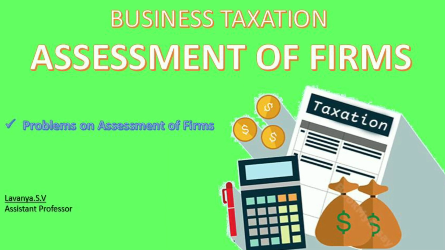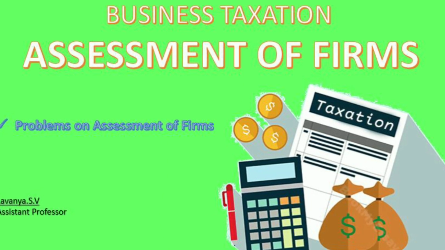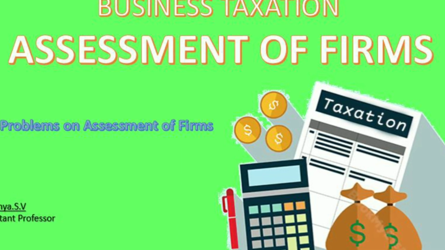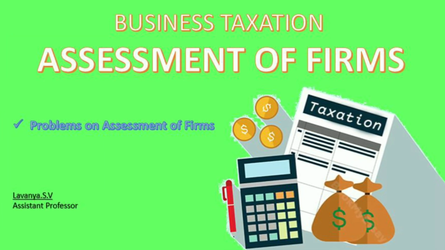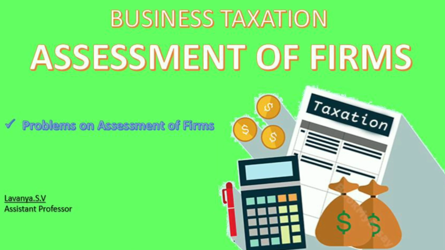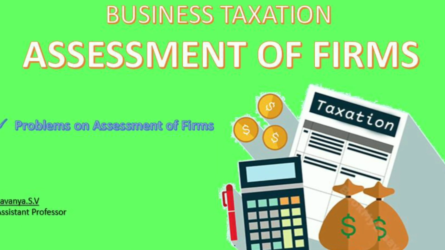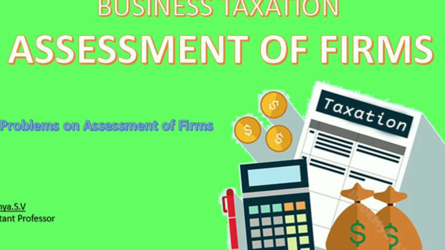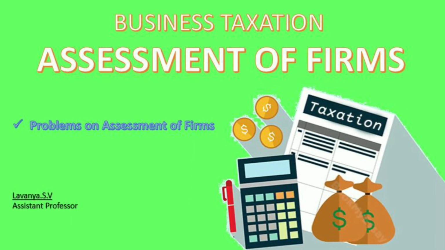In the previous video lecture, we had solved 3 problems on book profit, eligible remuneration and business income under section 184. We had also solved one problem on association of persons under section 185. Please refer to the previous video lecture before watching this video lecture. Today, let's solve 14 marks problems by calculating tax liability as well as total income of the firm.